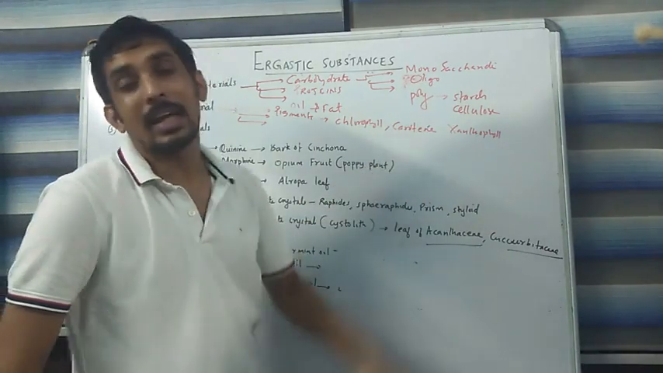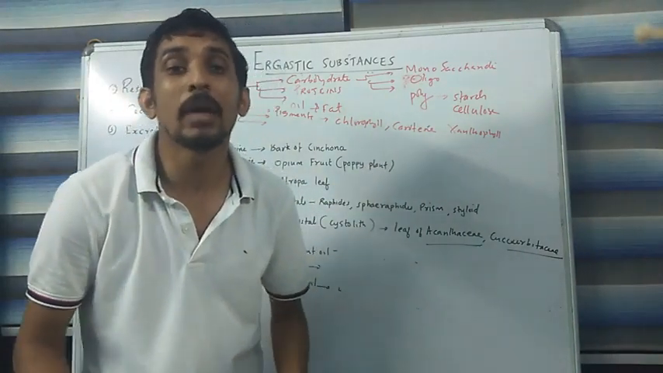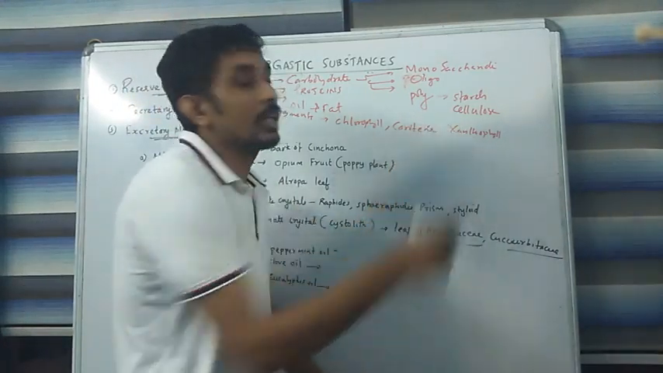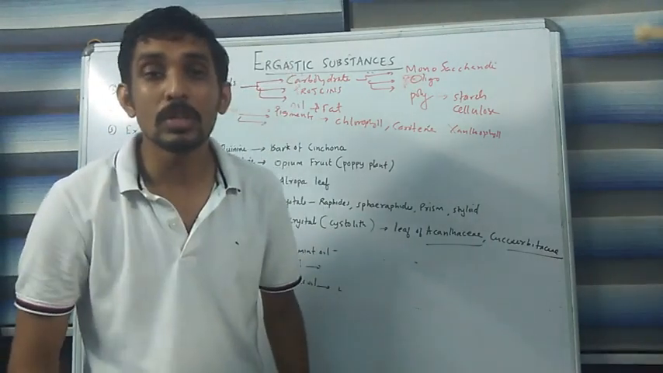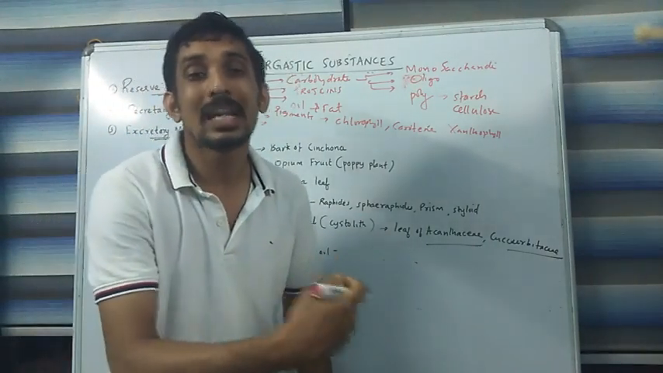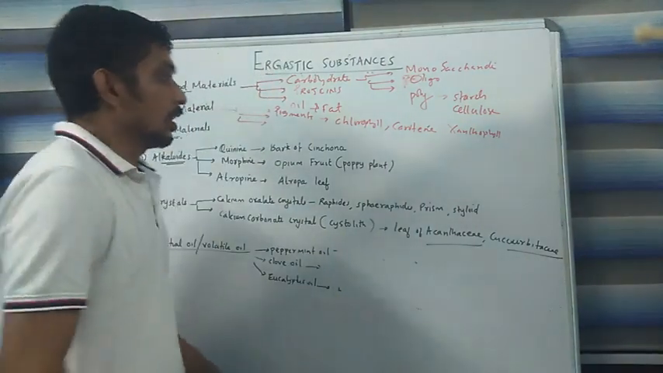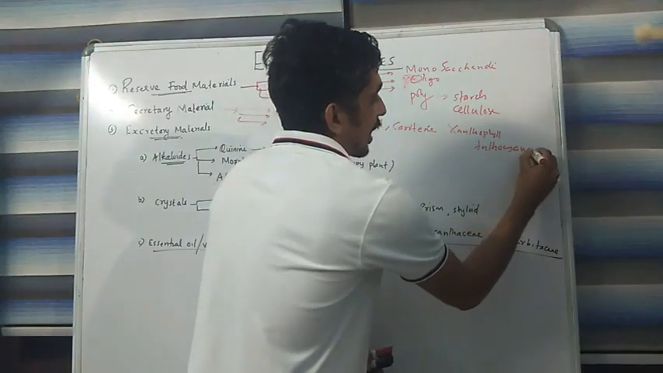This carotene and xanthophyll help in attracting the pollinating agent by giving yellow and orange color to flowers. Like that, carotene and xanthophyll give yellow and orange color to ripened fruits, thereby attracting the seed dispersal agent like birds. And one more pigment called anthocyanin.